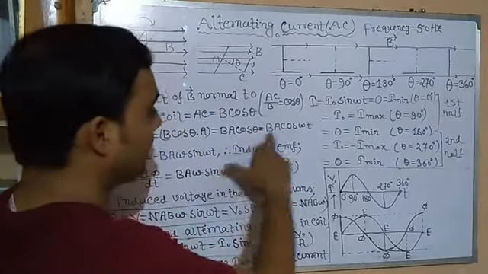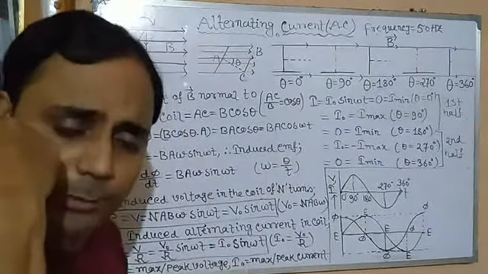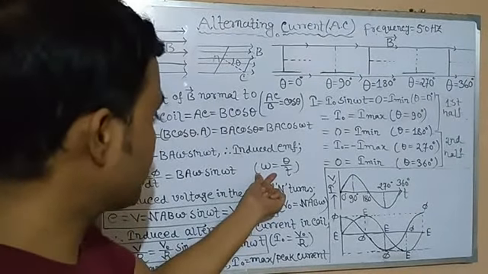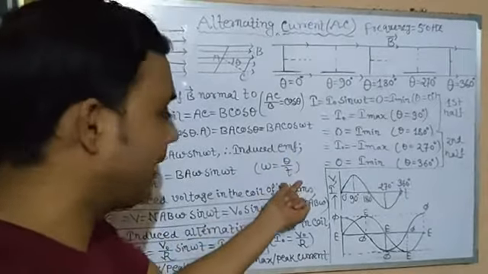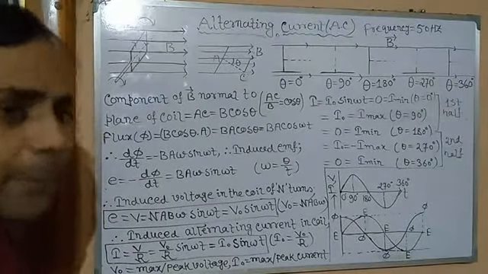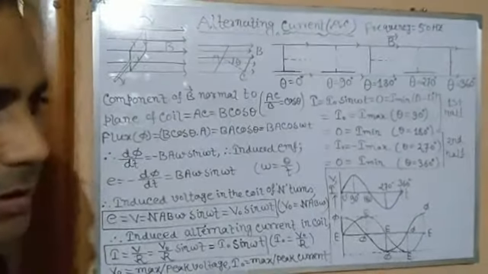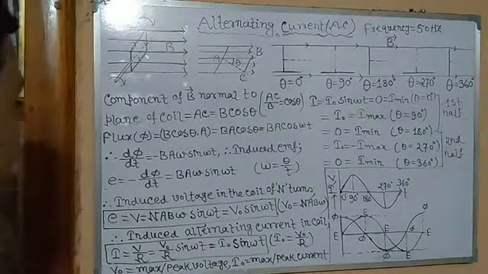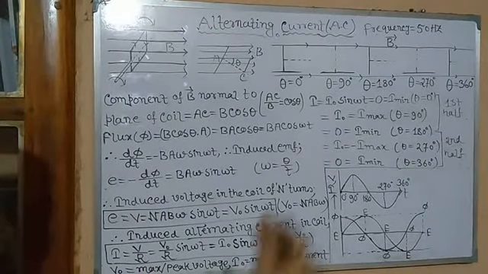In place of theta we have written omega t because in class 11 we learned from uniform circular motion that angular velocity omega equals angular displacement theta by t. So theta is equal to omega t. Very clear, no problem with this. Now we will find out the rate of change of flux, which is key. It's the basic culprit in the creation of EMF.